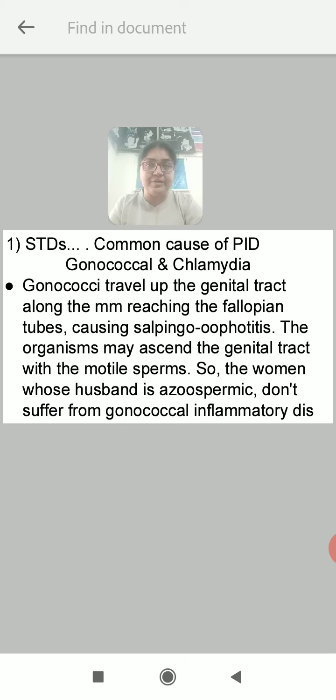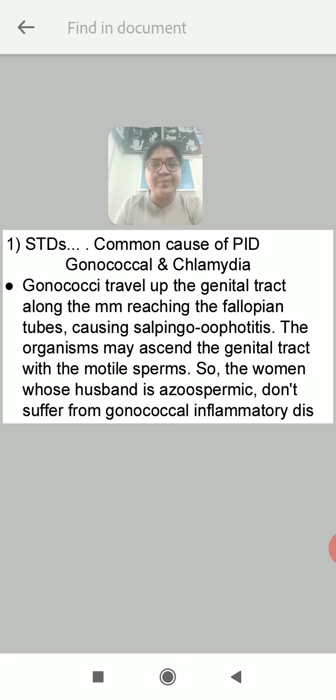Now in particular, what conditions lead to PID? Causative factors. First is STDs, sexually transmitted diseases. This is the common cause of PID. Mostly the causative organisms are gonococcus and chlamydia. Gonococci travel up the genital tract along the mucous membrane, reaching the fallopian tubes, causing salpingo-oophoritis. Salpingo-oophoritis is inflammation of the fallopian tubes and ovaries, right? So the gonococci will reach the fallopian tube and cause salpingo-oophoritis.